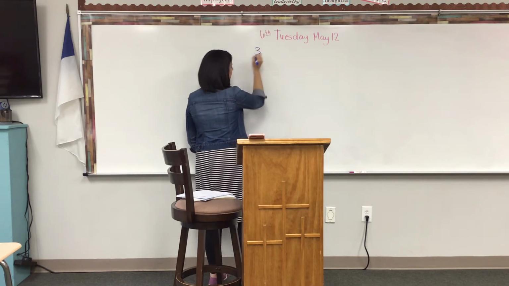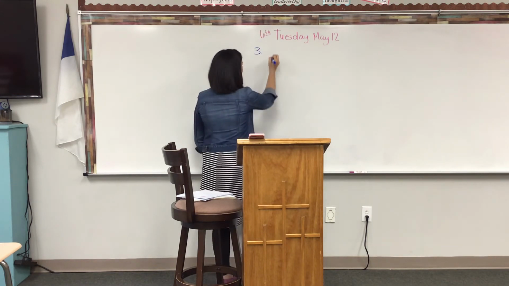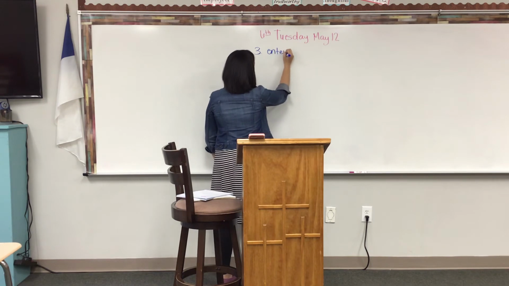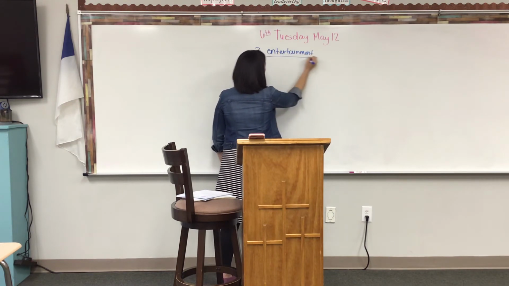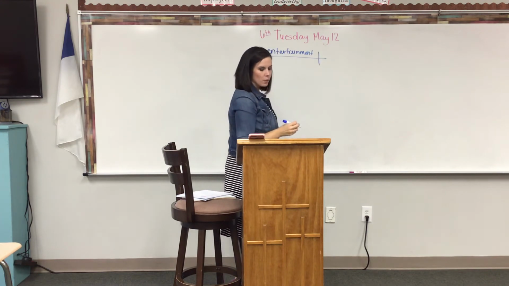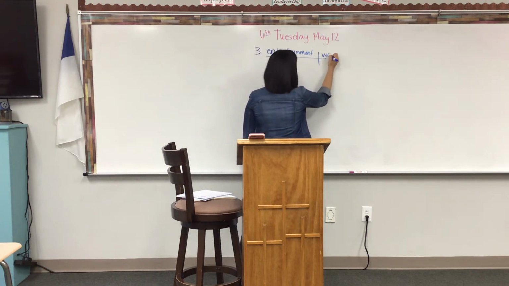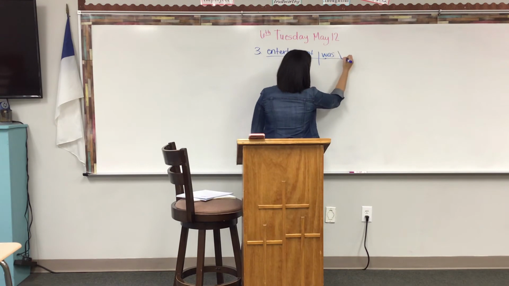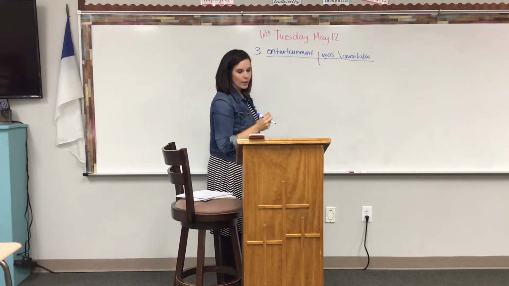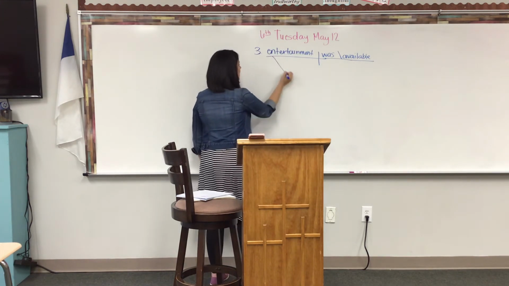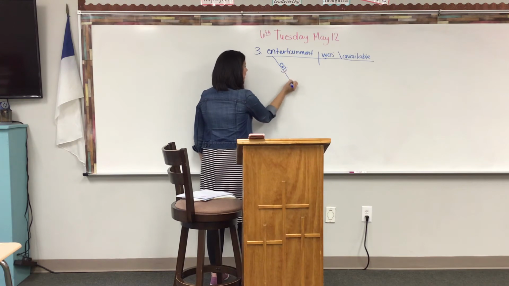We need a subject and a verb. The first one is entertainment. Okay? Verb is was. Remember we said available was not the verb, but a predicate adjective, so it goes after the slanted line. What kind of entertainment was it? It was enjoyable. There's our adjective.